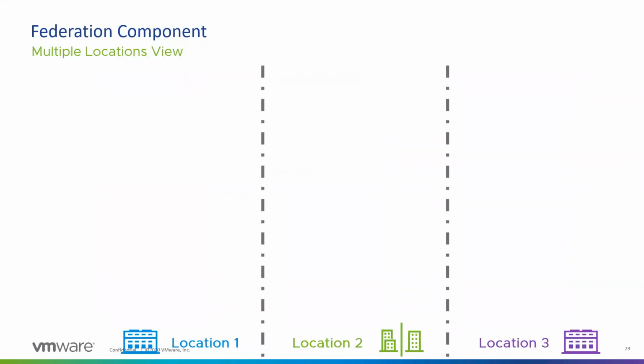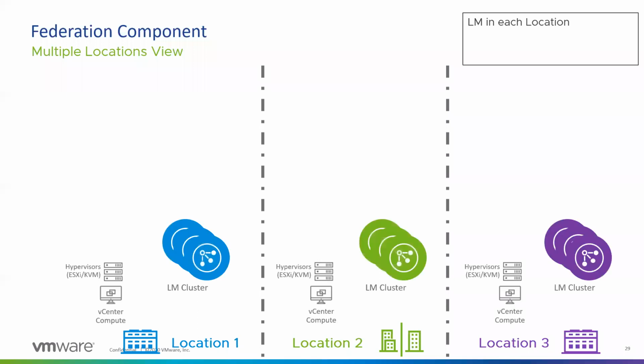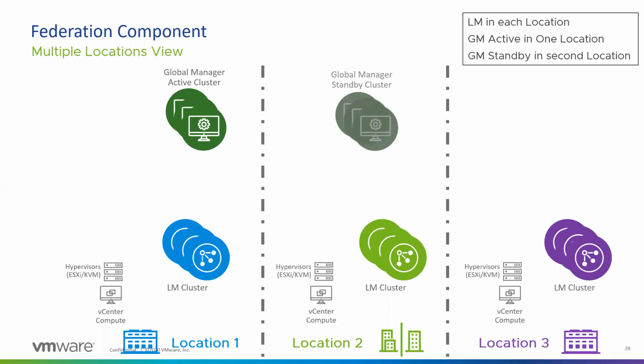So now let's zoom out. We talked about one location, so what would happen in the case of multiple locations? You have vCenter and compute based on any kind of hypervisors. You have local manager clusters running at each location, and then you deploy a global manager cluster at one of the locations. Let's call it location 1. And then you deploy a standby global manager cluster, which is totally optional and just for high availability, on any of the locations.